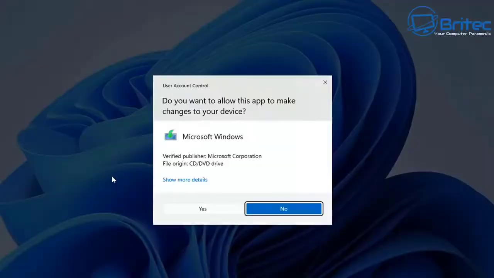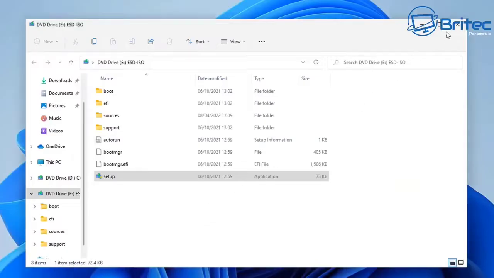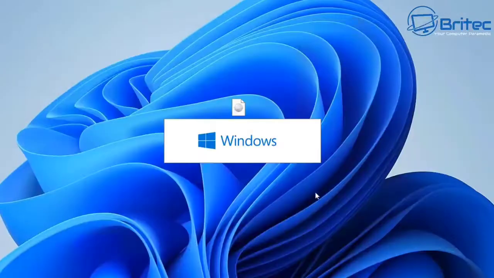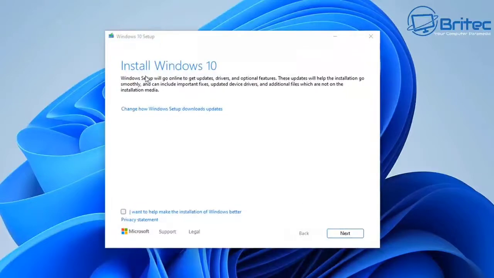Now, again, if you don't want to use this method, you can use the bootable USB flash drive method, where it creates a bootable USB flash drive with Windows 10, boot to that USB drive and install Windows 10 that way. This way, we can see now we're going to install Windows 10.